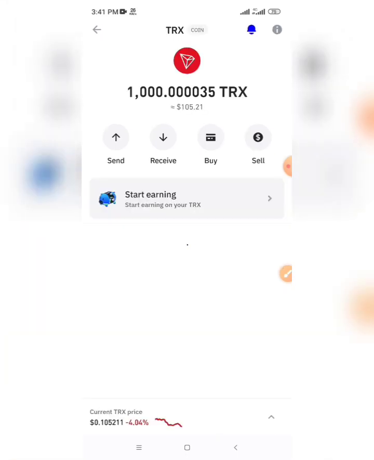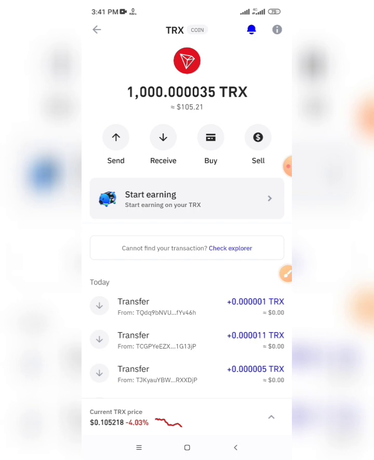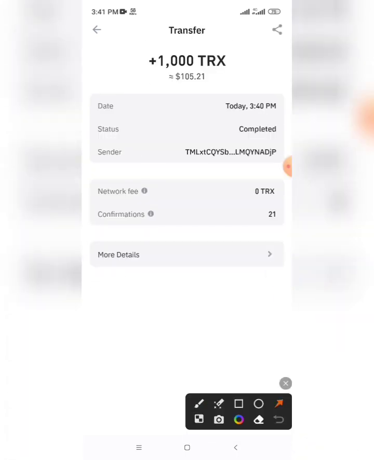See everyone, the amount and the time here. In 1 second or 2 minutes, the withdrawal will arrive to your wallet directly everyone.